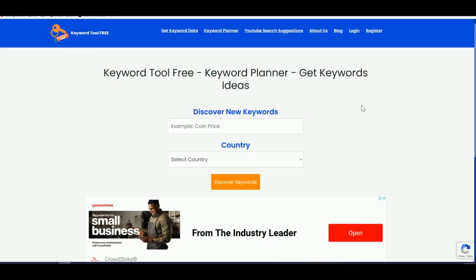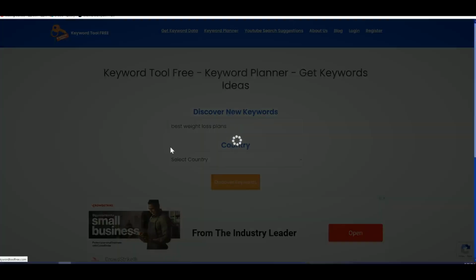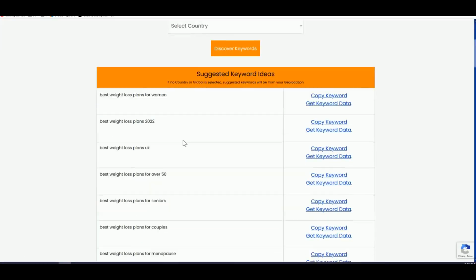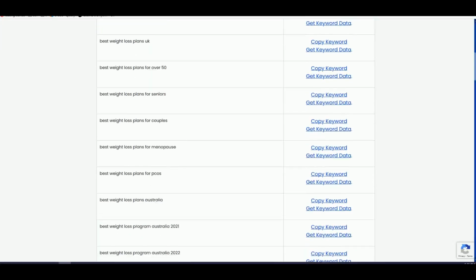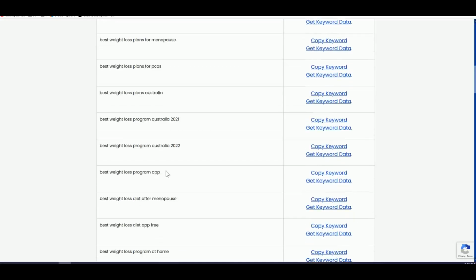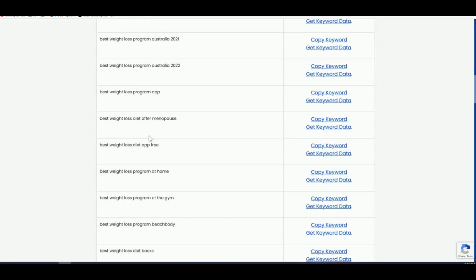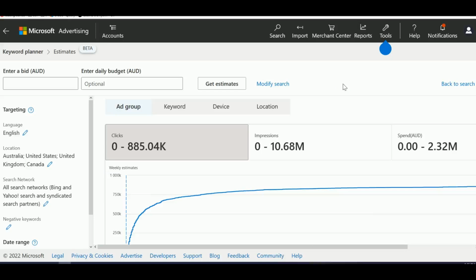And here, using this free keyword tool, which is keyword2free. When you go to keyword2free.com and type this keyword and click on discover keywords, you will have this bunch of suggested keywords which you can select and use in order to get traffic from Microsoft Bing Ads. If you have this main keyword and all these keywords combined and put them in the keyword planner of Microsoft Bing Ads, potentially you will get almost 10 million impressions. I'm not exaggerating this.